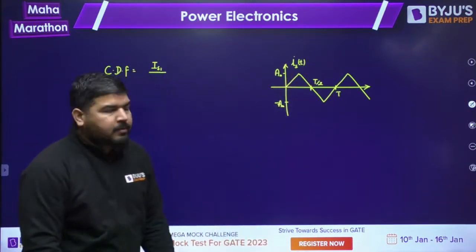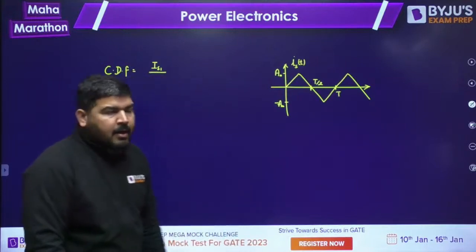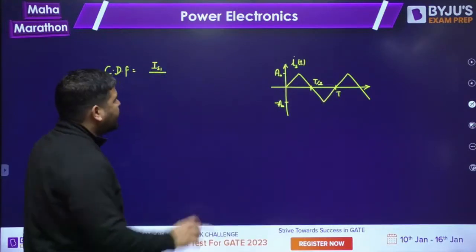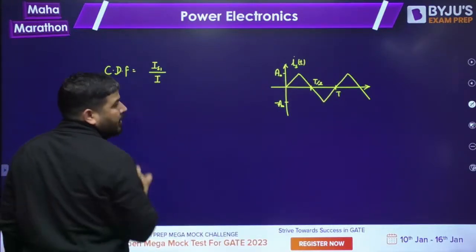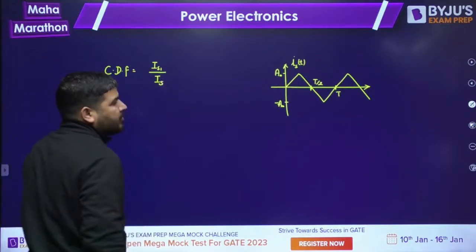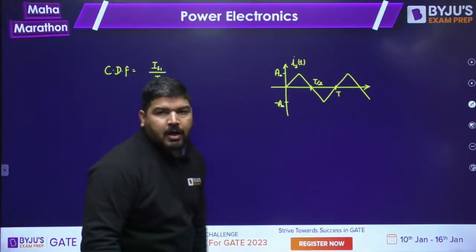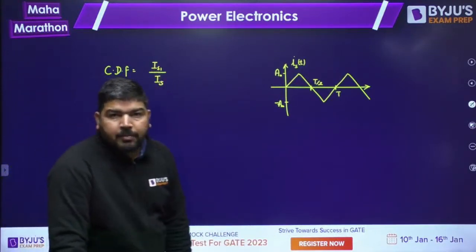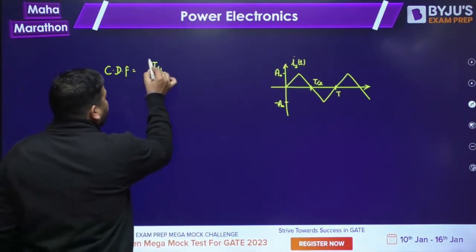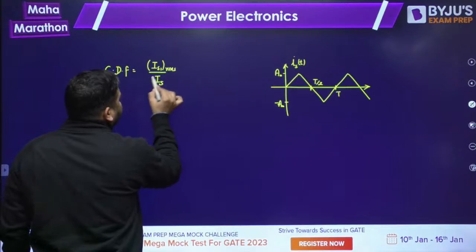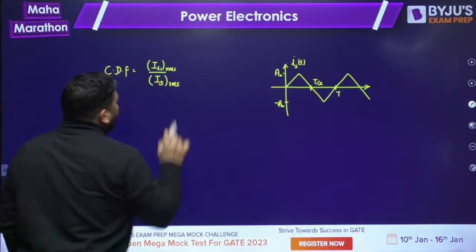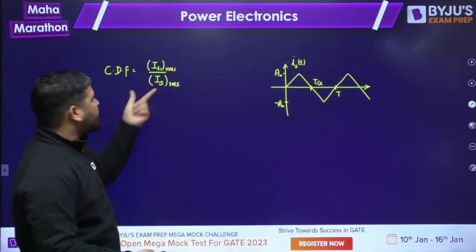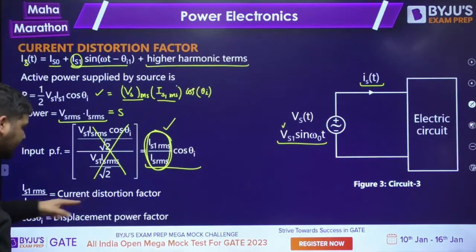the fundamental component. Whether you take RMS value or the peak value, it doesn't matter because you are taking the ratio. So take the fundamental component of this current, divide by the total current RMS value. Fundamental RMS divided by the total RMS, or fundamental peak divided by the total peak. If you take the peak value, you have to take both the peaks. Better you always take RMS, because peak will sometimes create some problem. So the fundamental RMS value of this current divided by the total RMS value of this current. This is the current distortion factor.